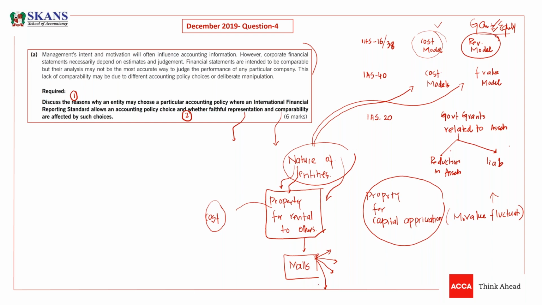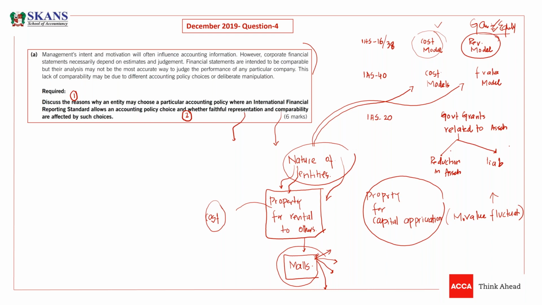So now the appropriate model here is not a fair value model, because they are not interested in the fair value fluctuation. So the appropriate accounting here would be the cost model rather than the fair value model. So that's why the choices are given in the standards. Choices are given because the nature of entities is different. Sometimes they are managing from a different perspective. So the choices should be there to give a faithful representation.